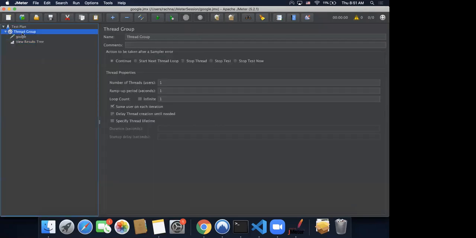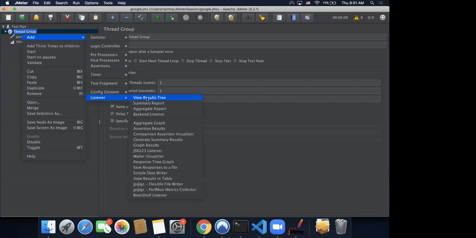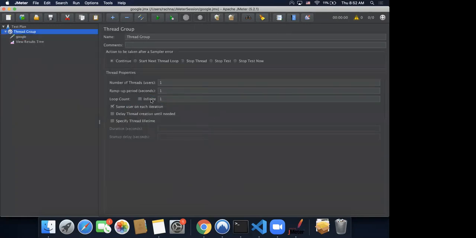I'm going to keep this window open for a bit. Listener and view results tree. Add that and let me know. Yeah. Okay, do we all have it? Perfect.